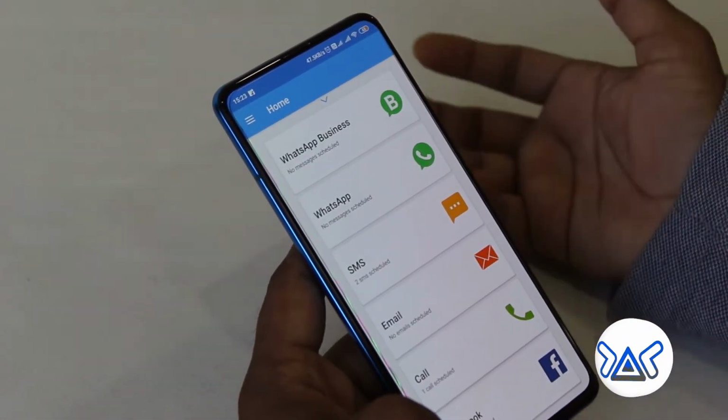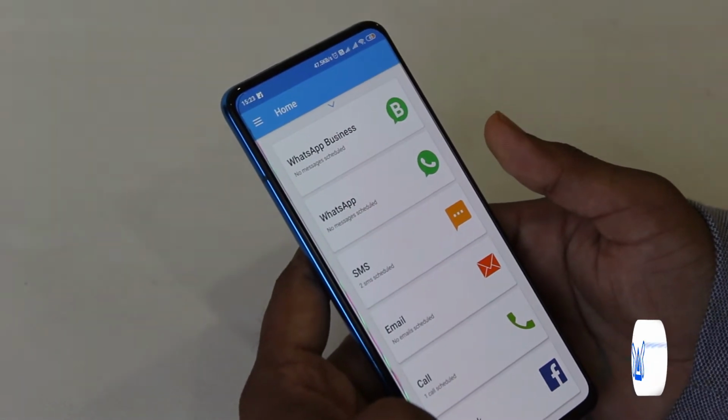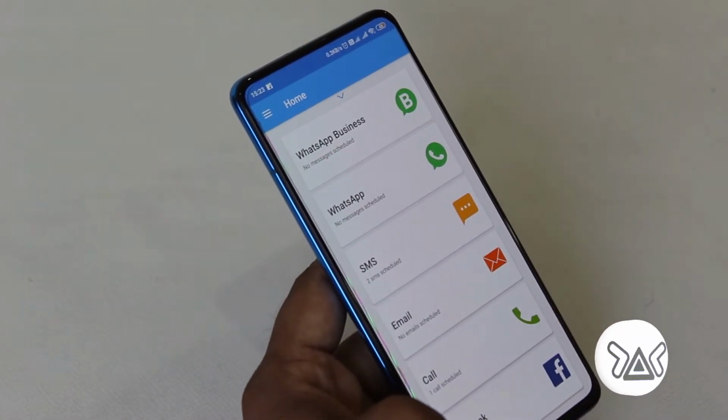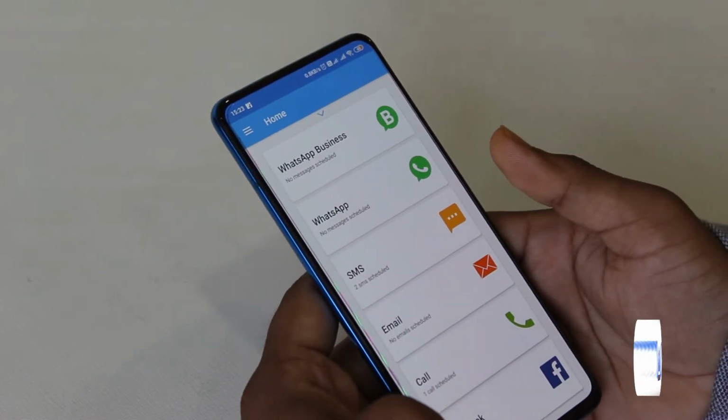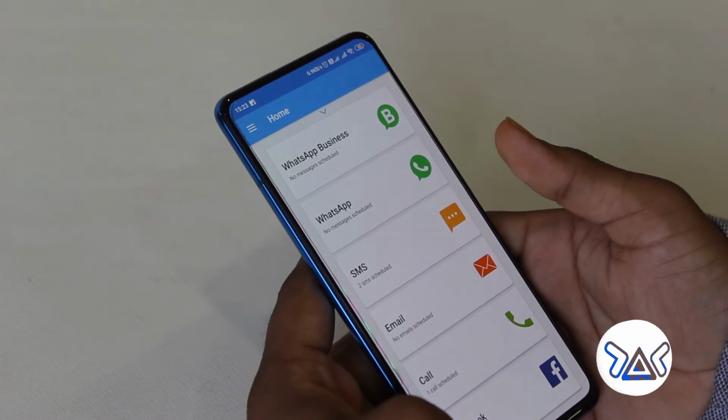So guys, this way you can use other features, that is you can send emails with attachment, group messages, add reminder, call scheduler and many more. Use it at your best and enjoy it.